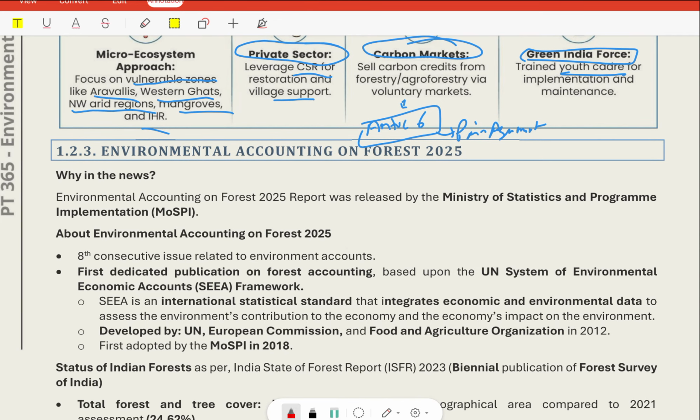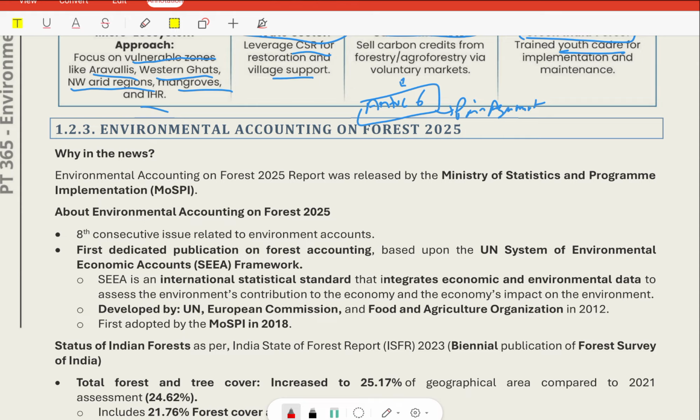The next one is Environmental Accounting on Forest 2025. The news is about the Environmental Accounting in Forest 2025 report, released by the Ministry of Statistics and Programme Implementation. So we might get confused, because the environmental accounting on forest has been conducted by the Ministry of Statistics and Programme Implementation, not by the Ministry of Environment, Forest and Climate Change. It is the eighth consecutive issue related to environment accounts.